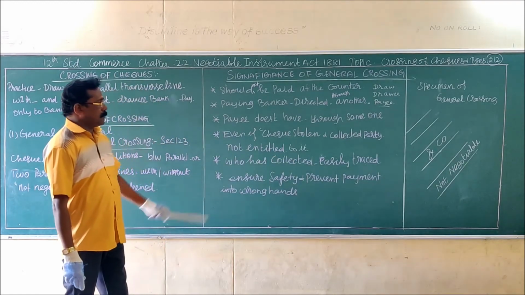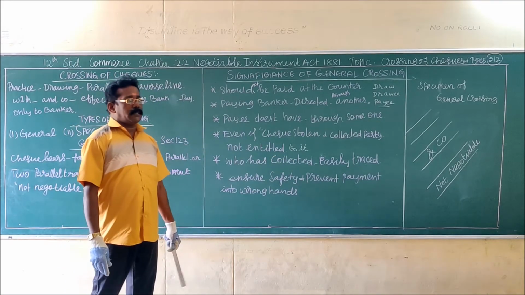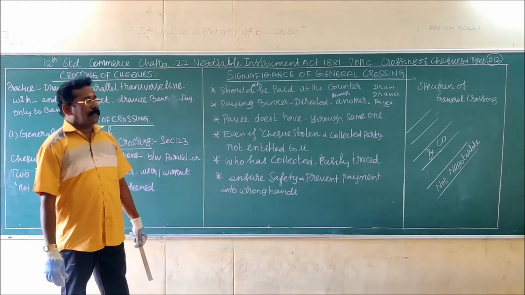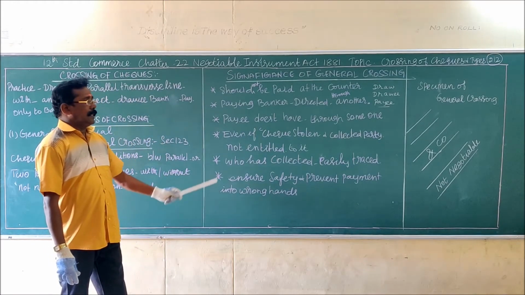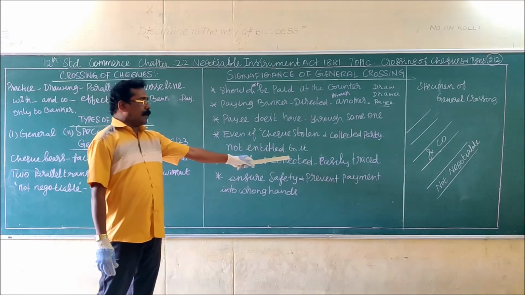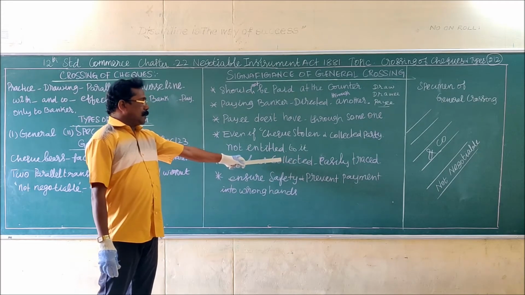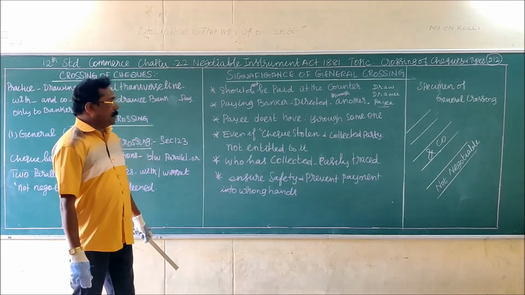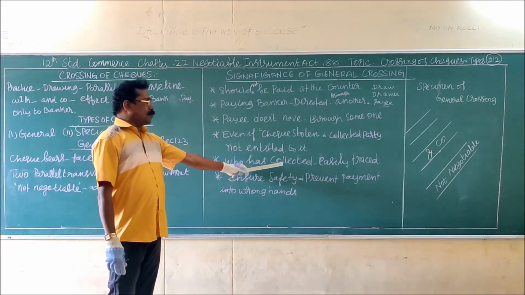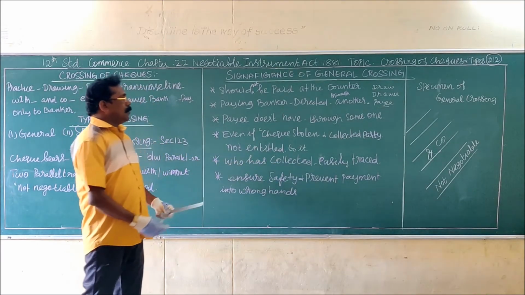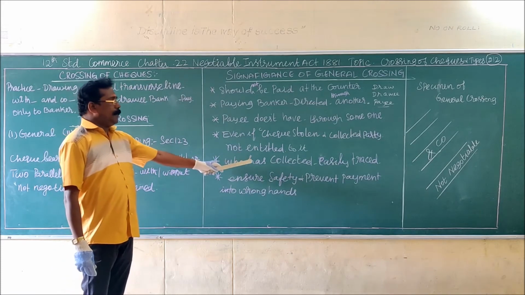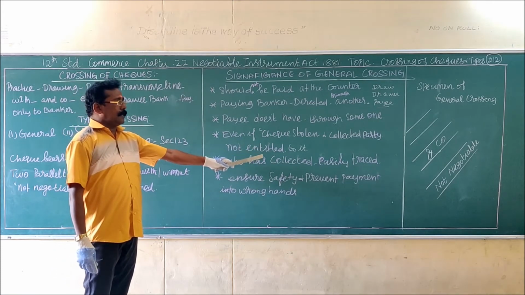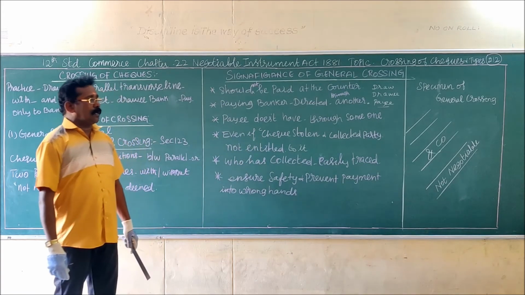Suppose the check is stolen and he deposits it to another bank; with the help of the crossed check, the person who has wrongly collected the amount can be easily traced out, because the amount of the check will be paid only by deposit into an account, and then only he can withdraw the amount.